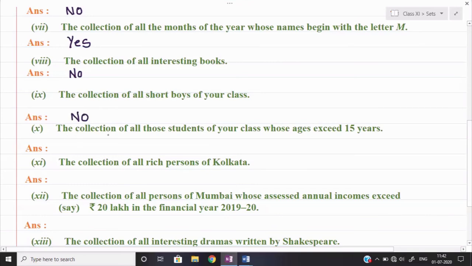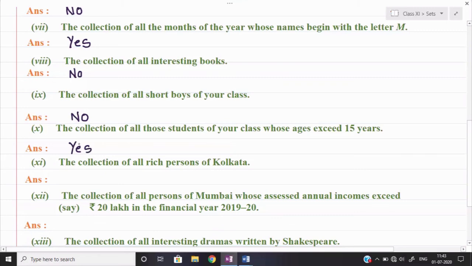Collection of all those students of your class whose age exceeds 15 years, more than 15 years. We can write down the date of birth of each and every student of your class, and then we can calculate very easily who is more than 15 years of age. So here objects are particularly defined, and easily we can make the list of all such students. So the answer can be yes.